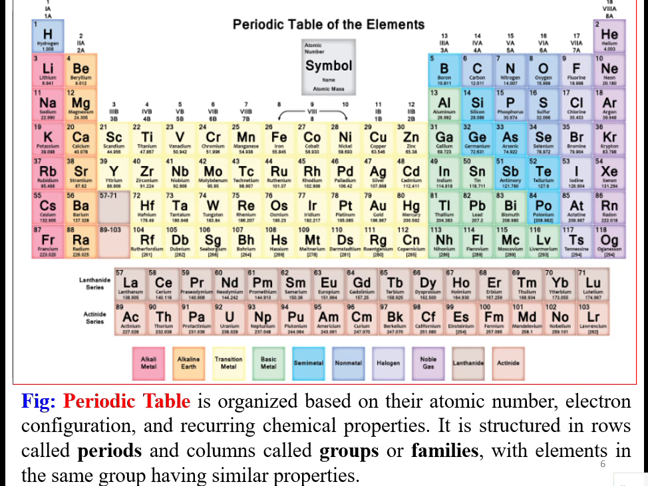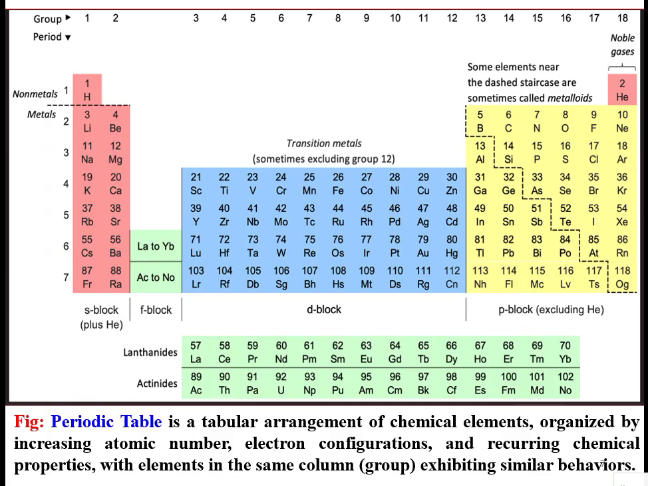So it is structured in rows and groups, with elements in the same group having similar properties. We'll see that. We'll go in detail to study the properties of this periodic table. For example, in this periodic table there are metals, non-metals.